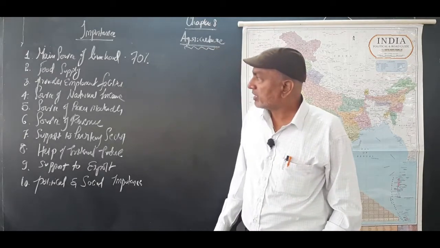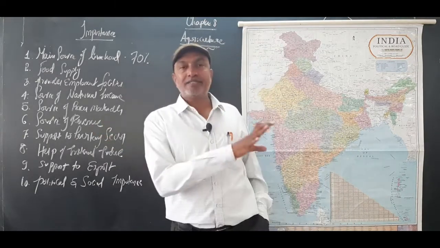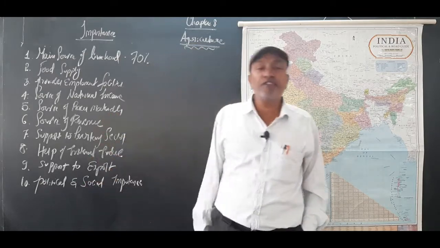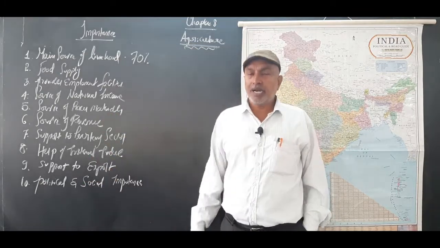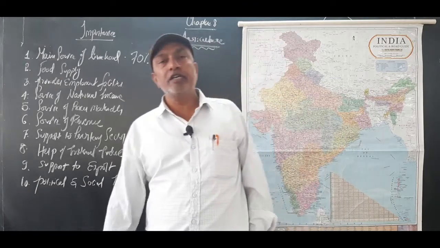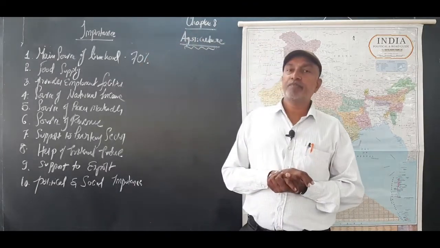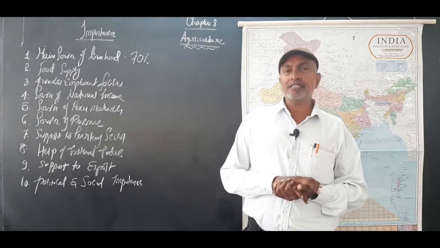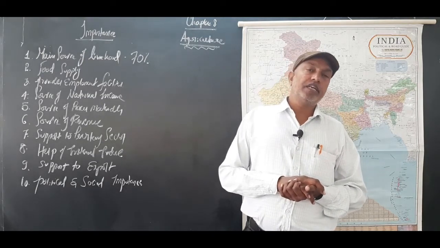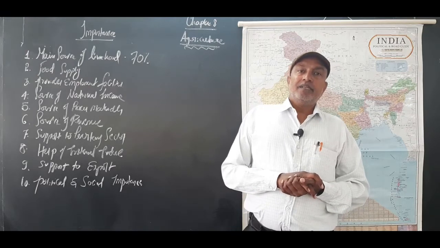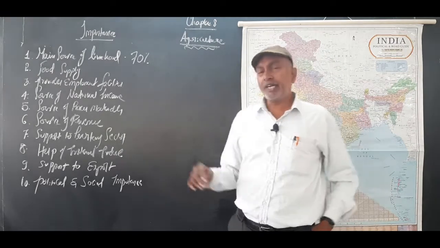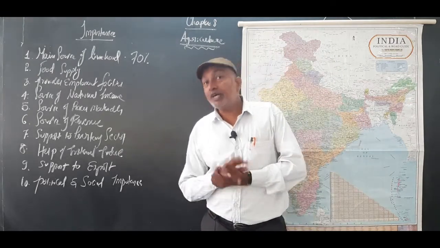Fifth one, source of raw materials. Definitely a source of raw materials. Agriculture not only supplies food grains, it is also a source of raw materials. Even industries depend on agriculture. Suppose the sugar industry depends upon sugar cane.